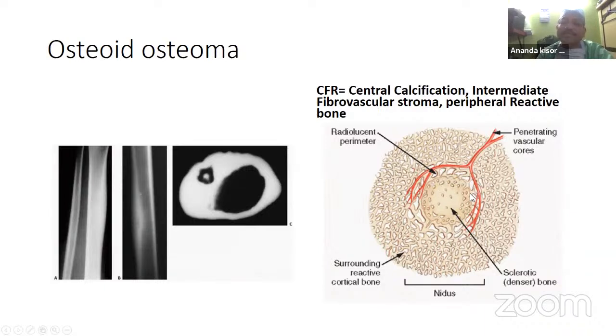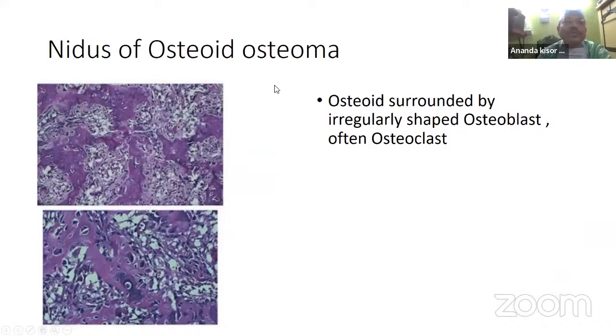And there is a prostaglandin forming process, so that can easily respond with the NSAIDs. These are the explanations. So these are the histology of the nidus. You can write it down or draw it in this manner. So what is a nidus in osteoid osteoma?